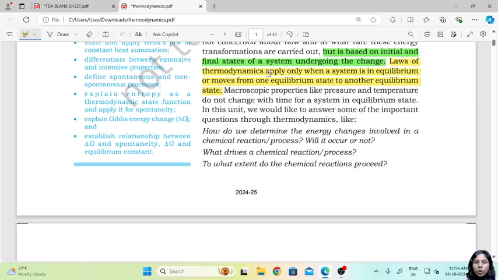The laws of thermodynamics apply only when a system is in equilibrium or moves from one equilibrium state to another state. So when we are talking about the laws of thermodynamics, we need to remember that they are only applicable when the system is in equilibrium or it is moving from one state of equilibrium to another. So in between, where no equilibrium is attained, is what we are not going to discuss. We are only going to focus on the equilibrium and the shift that happens from one equilibrium to another.